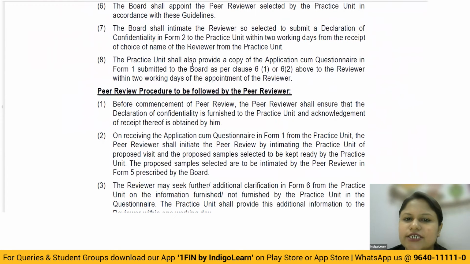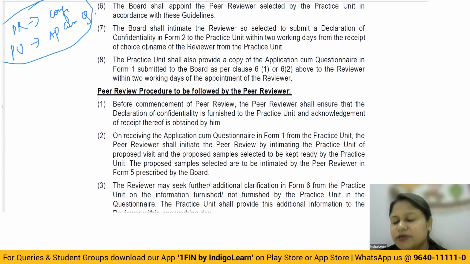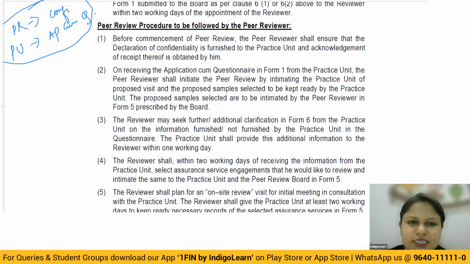Then the practice unit shall also provide a copy of the application cum questionnaire in form 1 submitted to the board as per clauses 1 and 2 to the reviewer within 2 working days of the appointment of the reviewer. So understand, the peer reviewer has to give the confidentiality agreement to the practice unit, and what the practice unit has given to the board, the application cum questionnaire in form 1 which you filled up earlier, you have to submit it to the peer reviewer. So these will be exchanged between the practice unit and the peer reviewer. That is quite simple, very easy to understand.